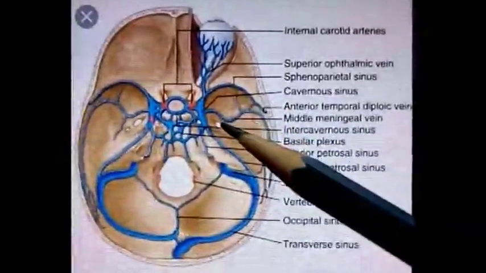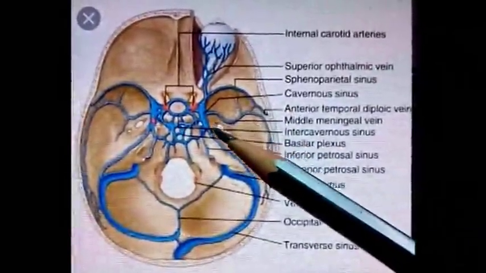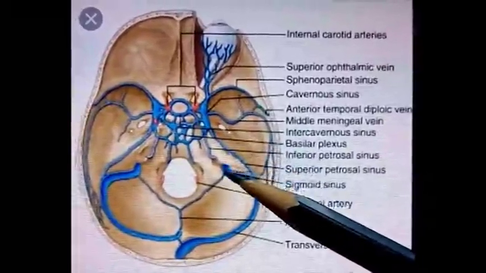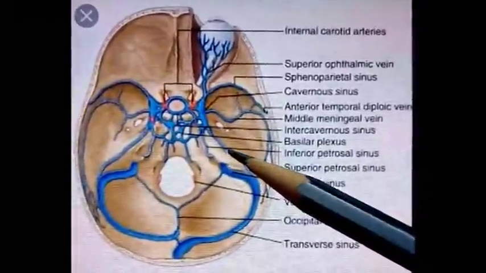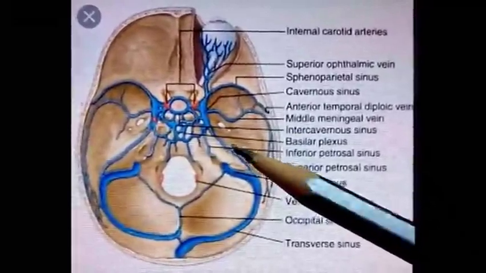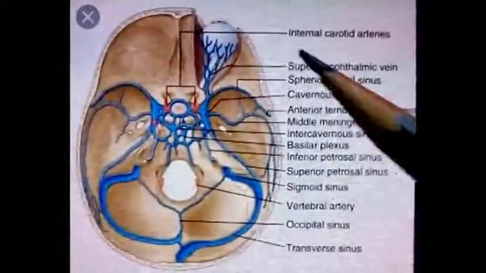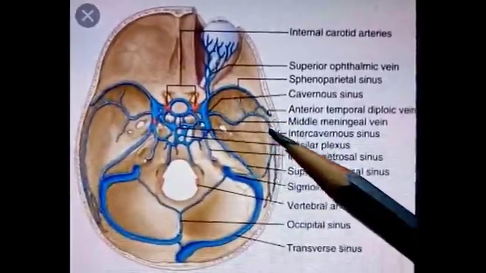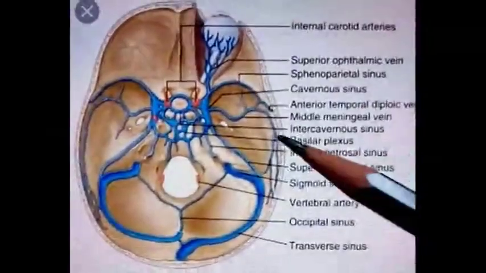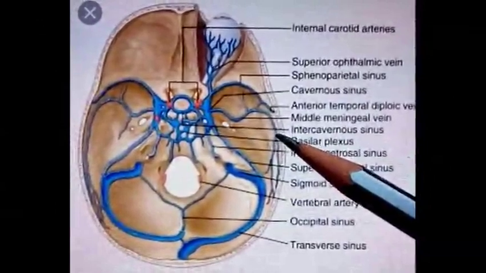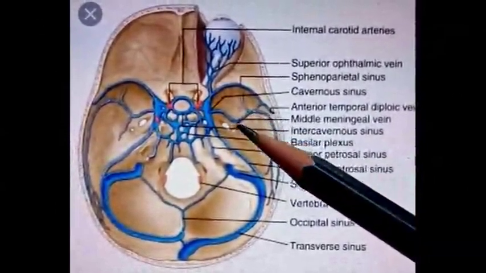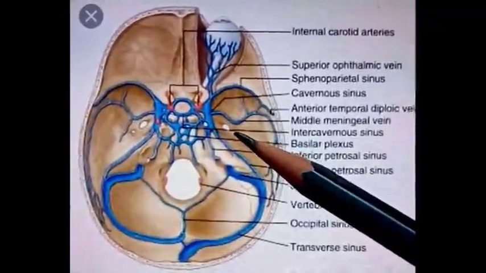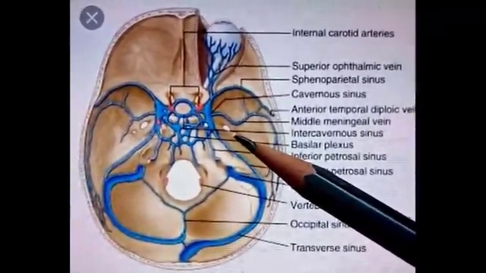or it may pass through the foramen ovale, leave the skull and drain into the pterygoid plexus of veins present in the infratemporal fossa. So the frontal trunk of the middle meningeal vein has intracranial or extracranial drainage. Posterior trunk or parietal trunk of the middle meningeal vein passes through the foramen spinosum, leaves the skull and drains into the pterygoid venous plexus.